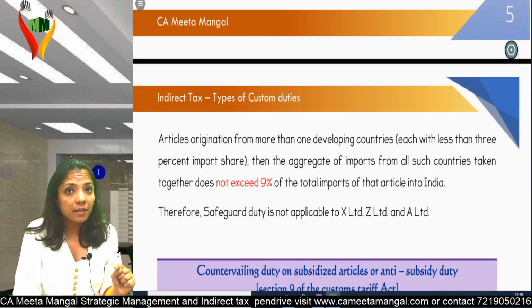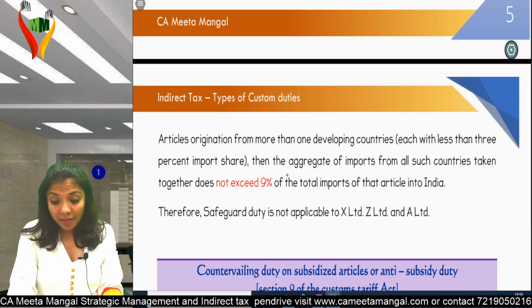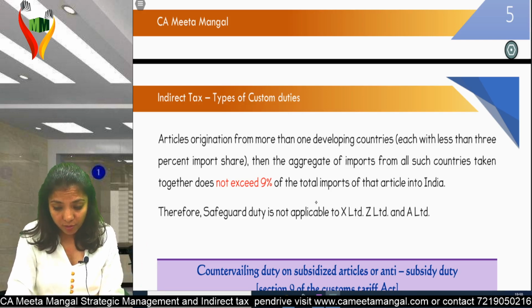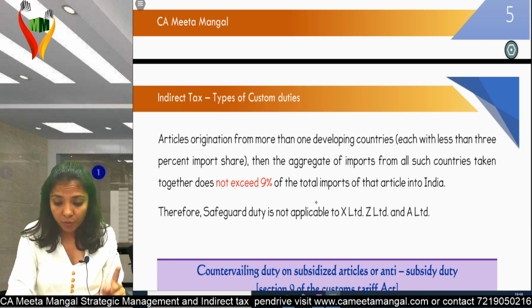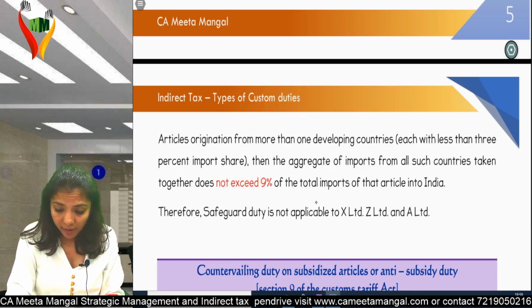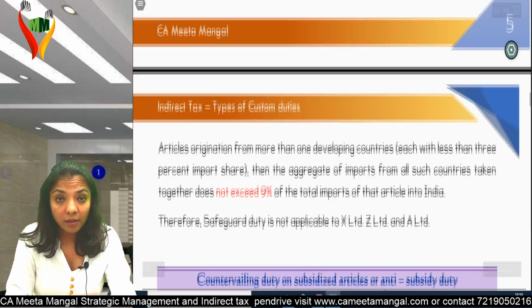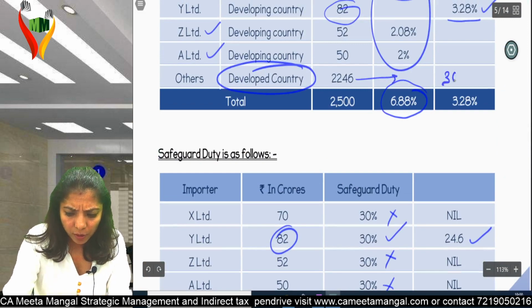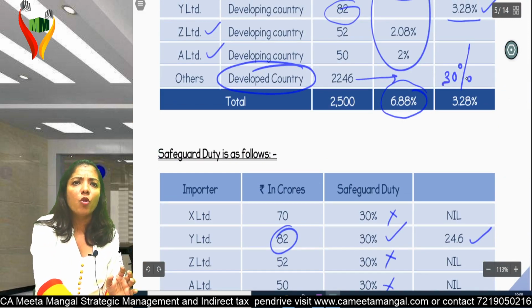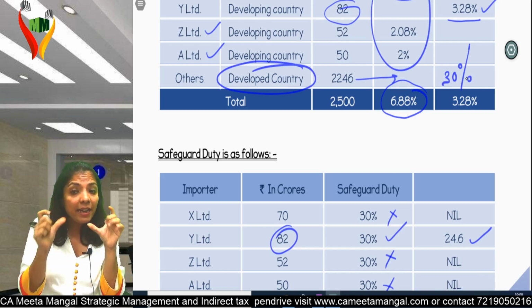See, for articles originating from more than one developing country, each with less than 3% import share, the aggregate of imports from all such countries taken together does not exceed 9% of total imports of that article into India. Therefore, safeguard is not applicable in X, Z and A. I hope you're with me. It is applicable on developed country. This 30% will be there. Don't worry about that. We are just discussing over here developing countries. See, again, first check individually. Individual percentage.